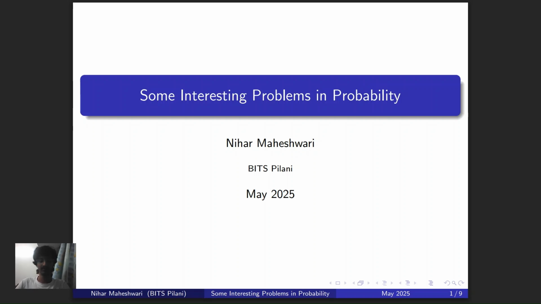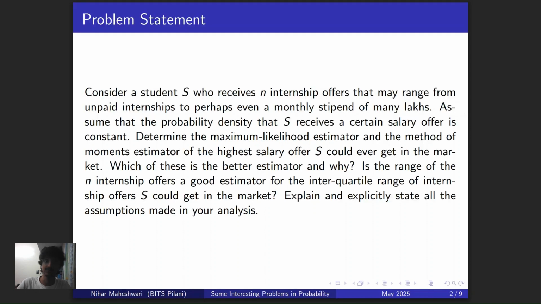Hi, so today we're going to be working on another problem. This one's not an original. This is inspired by a problem in the book by Devore, and there's an original subpart to it. So let's get down to it.